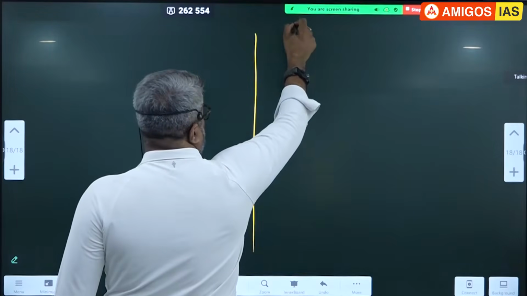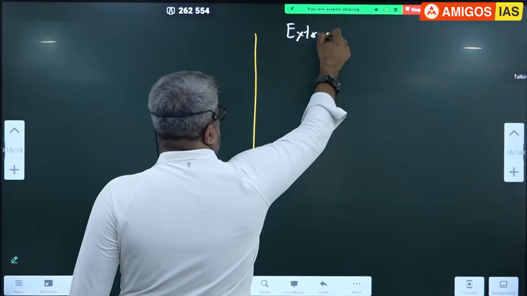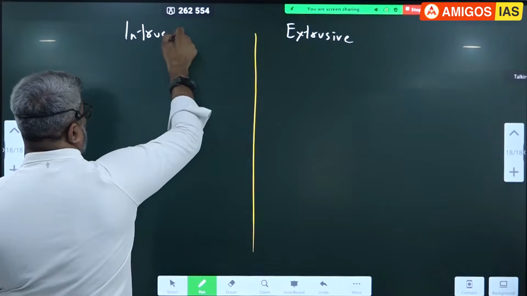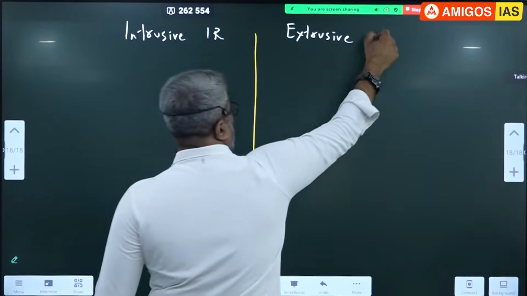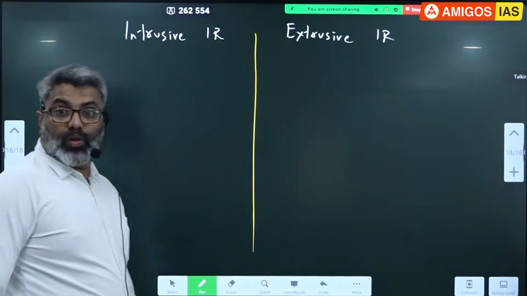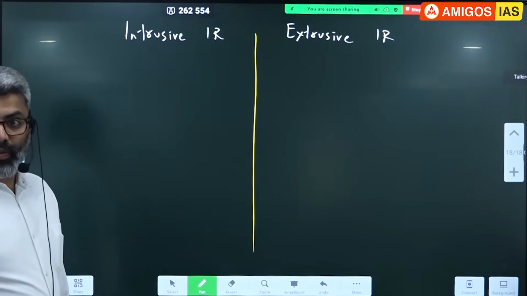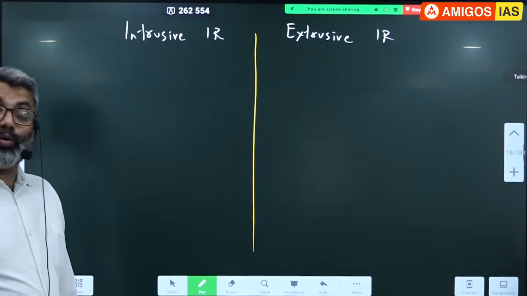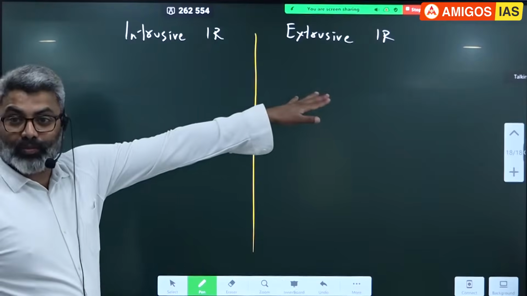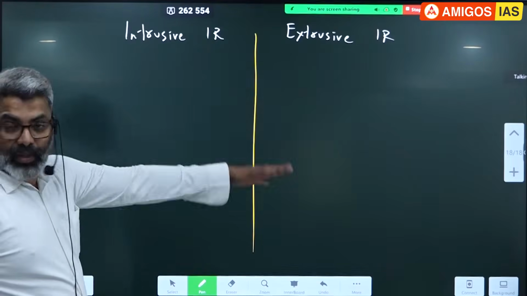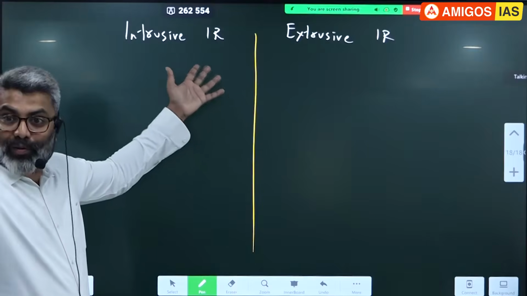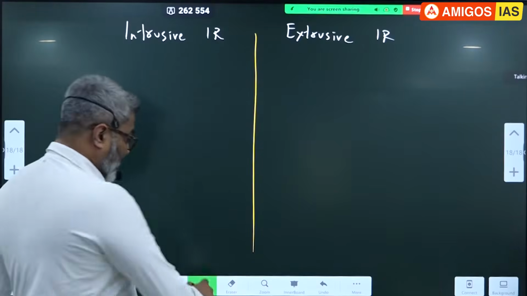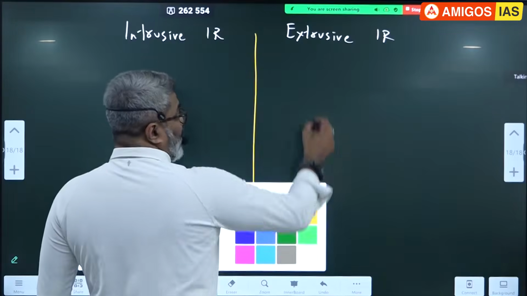This is extrusive, correct? This is intrusive. Intrusive, extrusive. Rocks means, now you will come to know. When I write the list of rocks, not only one type, we have so many types. We have to see this now. When you see the list, you will come to know.